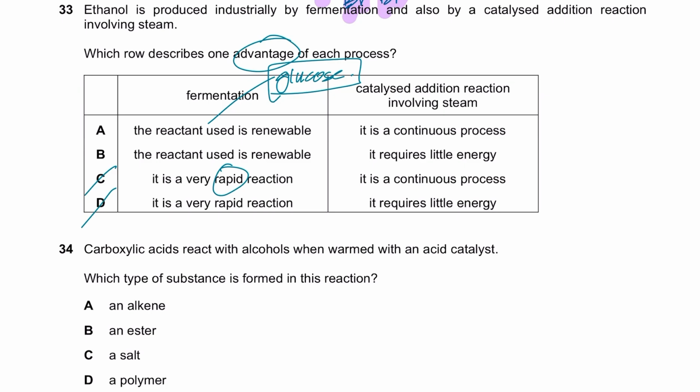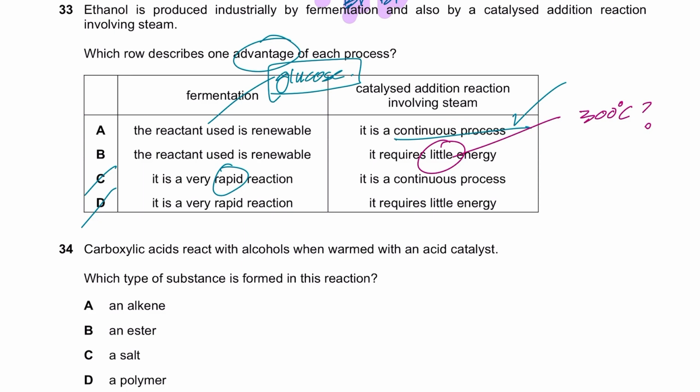Okay. Catalyzed addition reaction involving steam, it's a continuous process. Yes, it is a continuous process. It requires little energy. Tell me, is 300 degrees Celsius little energy? Because we know that alkene plus H2O in the gas state, H2O is steam essentially. So alkene plus steam, you have to provide 300 degrees Celsius of temperature. You have to provide 70 atmospheric pressure.